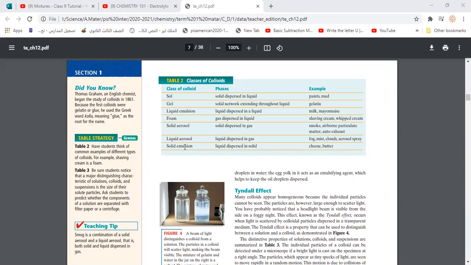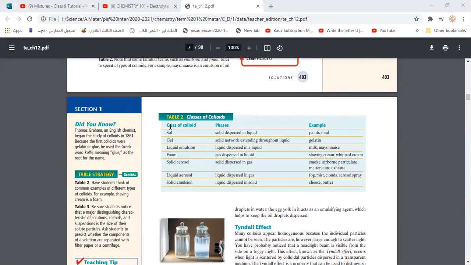So here, solid emulsion means a liquid distributed in solid, like cheese. So here, guys, we could find that we have different classes of colloids, depending on the state of the substance. That means the state of the substance that is distributed in which state. So here are the different classes of colloids.